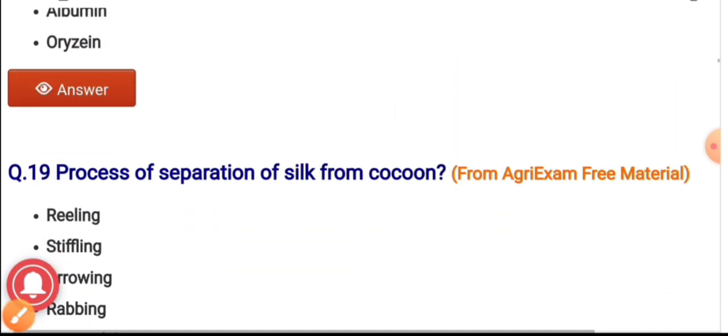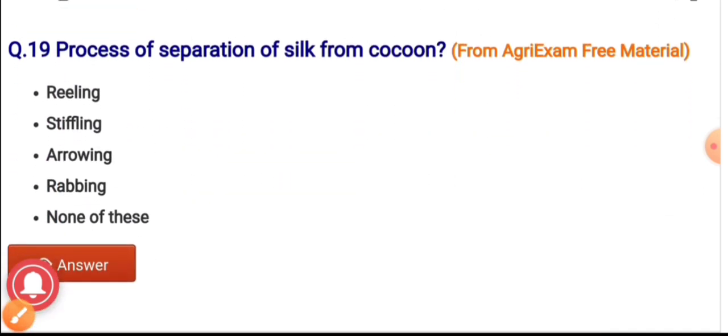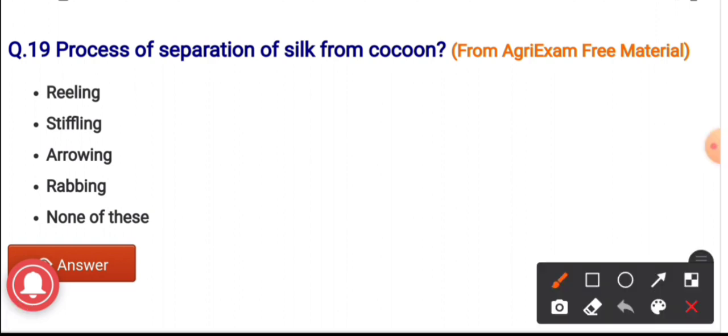Question number 19. The process of separation of silk from cocoon. The options are reeling, stifling, arrowing, rubbing, none of these. And the correct answer is reeling. It is the process of separation of silk from cocoon.